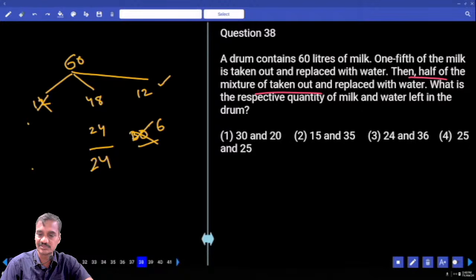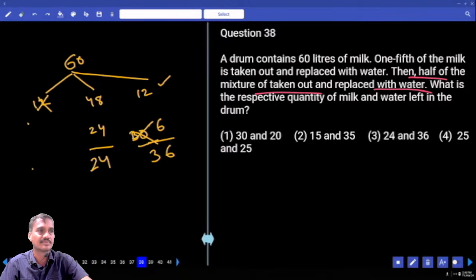And it is replaced with water. Replaced with water means 12 plus 6, 18. Plus how much? Whatever you have taken out, we have added. Hence, what is the remainder we have? 36 is the remainder. Is it right? 24 is to 36, choice 3.